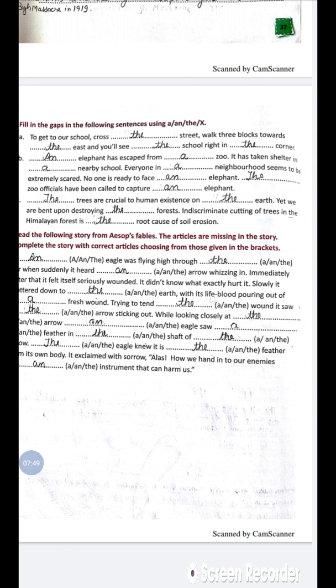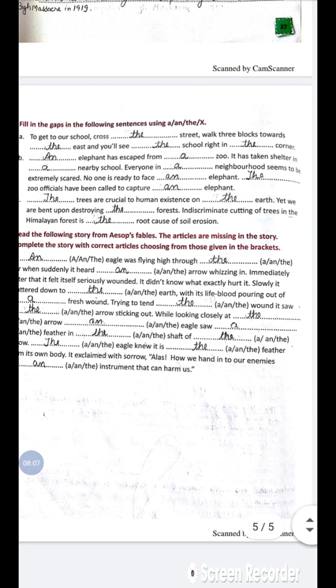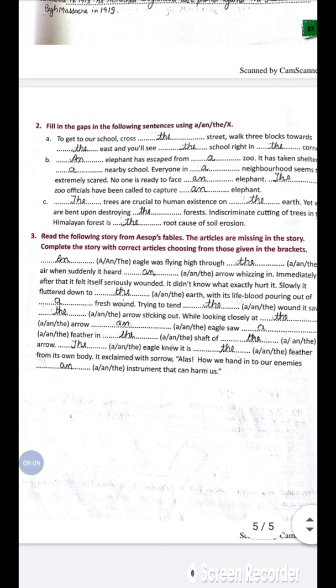And the trees are crucial to human existence on the earth. Yet we are bent upon destroying the forest. Indiscriminate cutting of trees in the Himalayan forest is the root cause of soil erosion. Now in the next exercise also you have to complete the story with the correct articles, choosing from those given in the brackets.